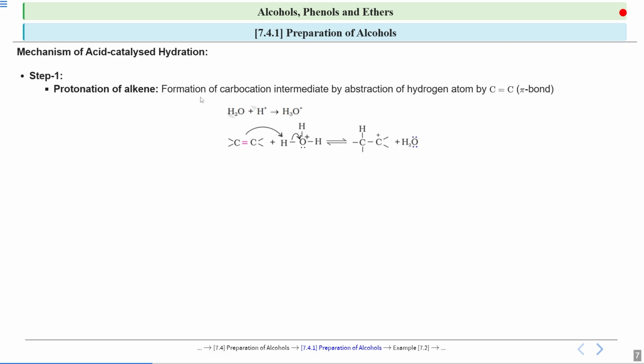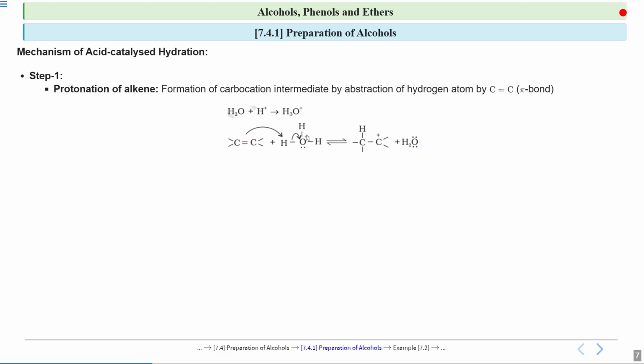Now in this mechanism of acid catalyzed hydration, we are studying how an alkene forms an alcohol. So see, we took a symmetrical alkene, and I reacted it with the hydronium ion, that is H3O plus. So see this oxygen, and it has 3 hydrogen atoms. Now how many valence electrons does oxygen have? 6. So see, it has formed 3 bonds with hydrogen, 1, 2, 3, has 1 lone pair, and this positive charge.